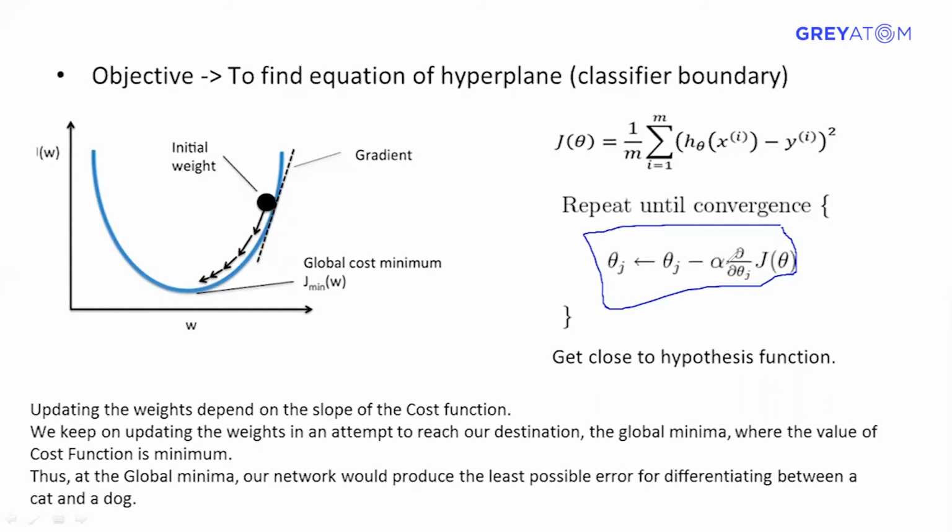Alpha is some learning rate. So basically this is a parameter, like how fast you want to come here. We can cover this in detail later. But for now, the basic objective is to subtract from the weight itself the slope of the cost function with respect to the weight, which will help you get close to the global minima.